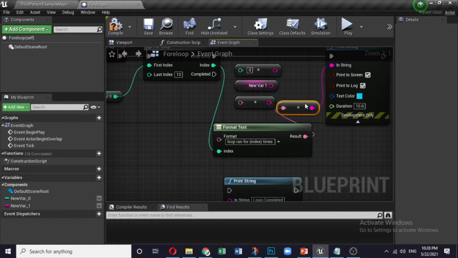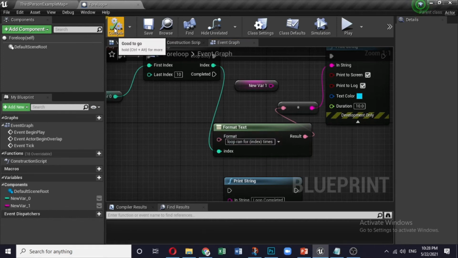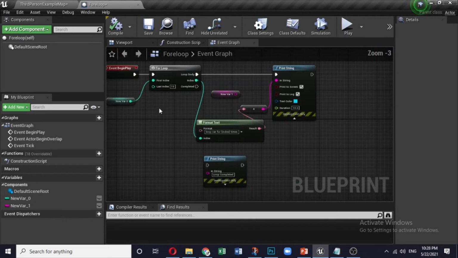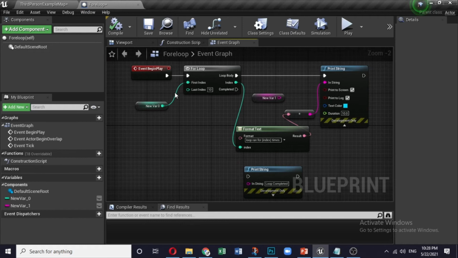So I think these are just unnecessary there. Compile it and let me disconnect this. So the first index remains 1. Compile it.